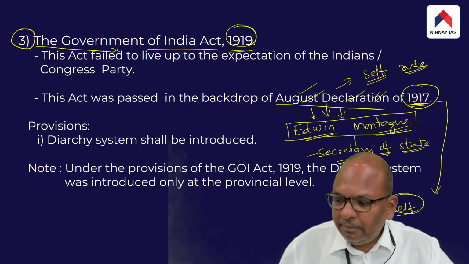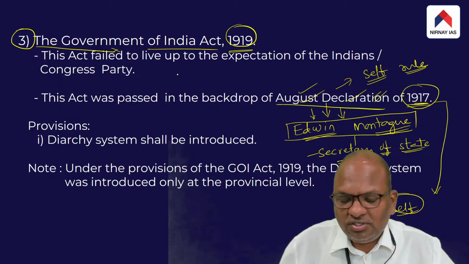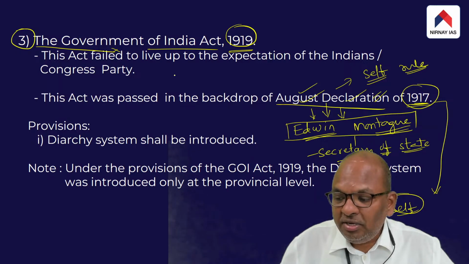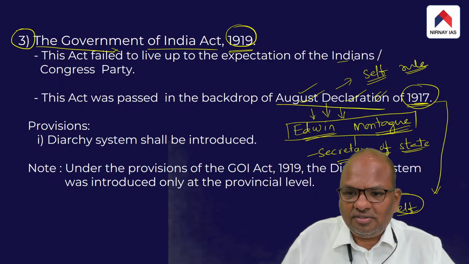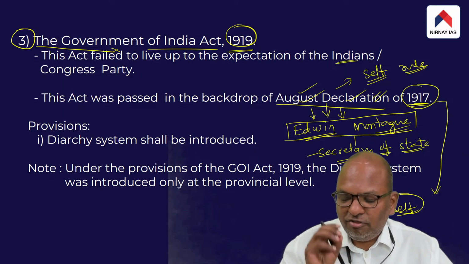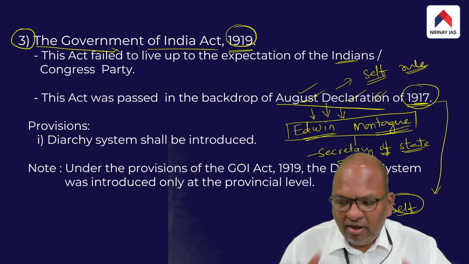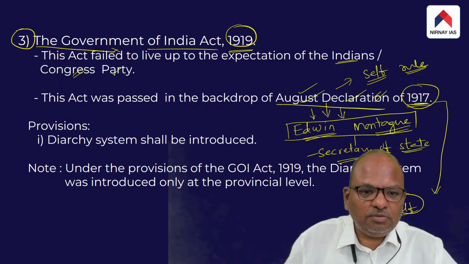And when the British passed the Government of India Act 1919, the provisions of this act could not meet the expectations of the Indians. It failed to live up to the expectations of the Congress Party.